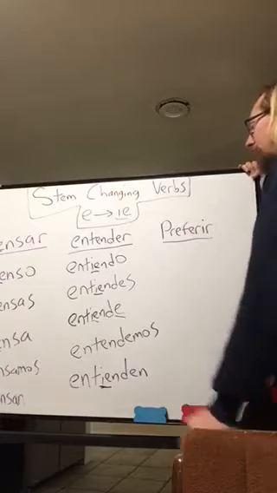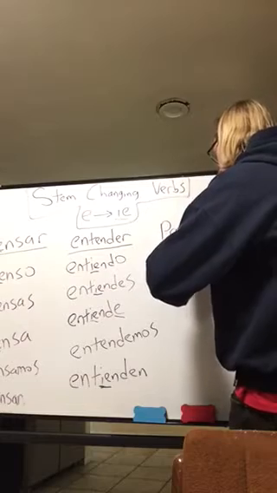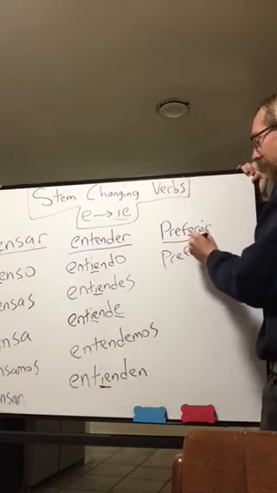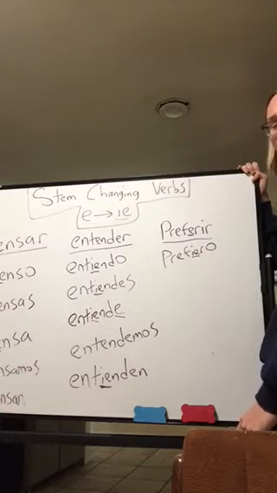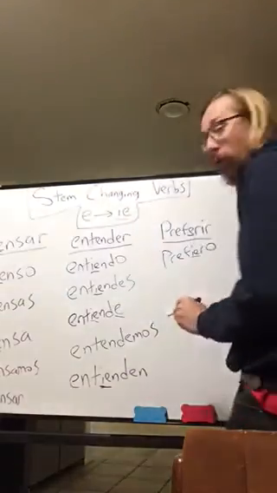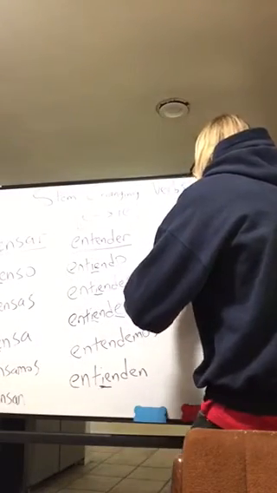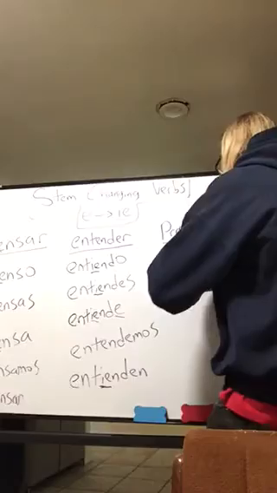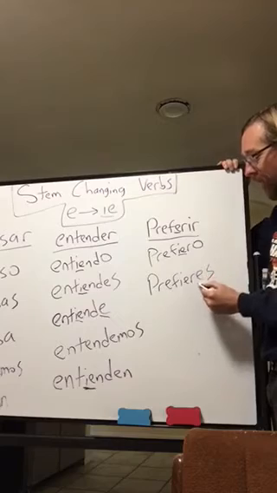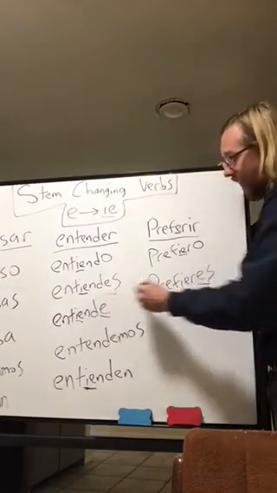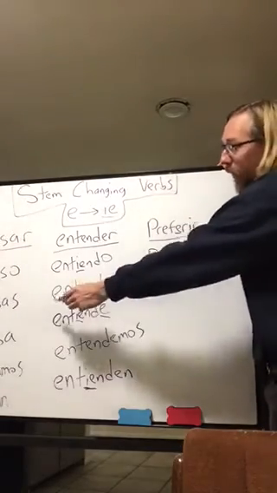I change this E to an IE. So we have prefiero. The E from the infinitive form becomes an IE in the yo form. Prefiero, I prefer. Then we have you prefer, prefieres. Now notice this. The conjugations for the ER and IR forms are the same. I have an ES here and I have an ES there. All right? Tú prefieres, tú entiendes.